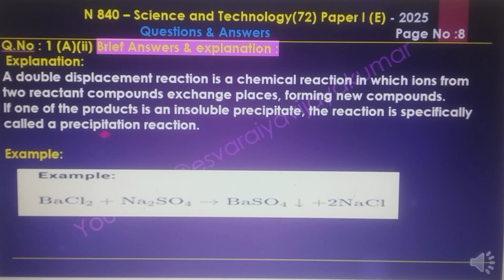If one of the products is an insoluble precipitate, the reaction is especially called a precipitation reaction. Barium chloride plus sodium sulfate gives barium sulfate precipitate plus sodium chloride. That is an example of a double displacement reaction.